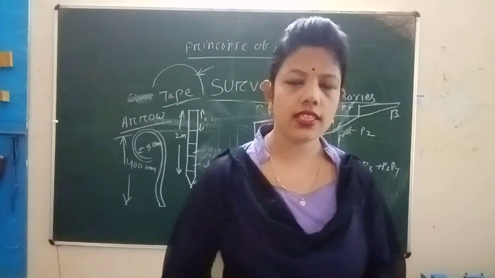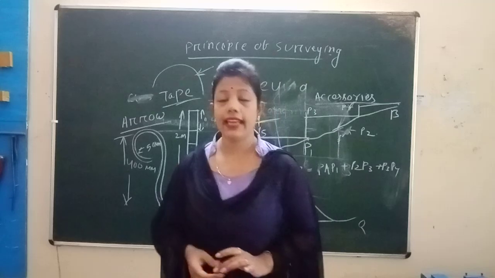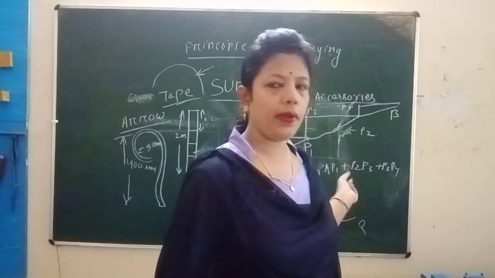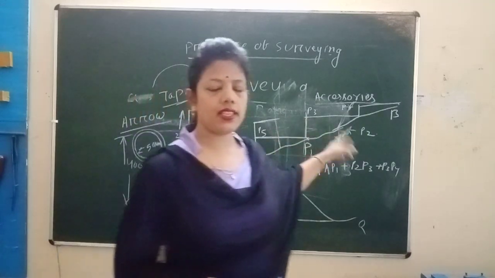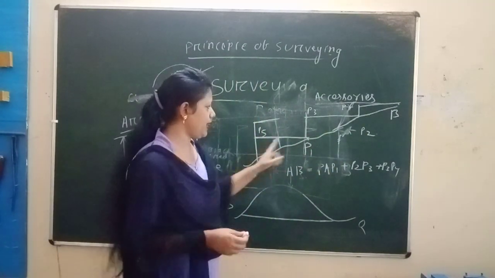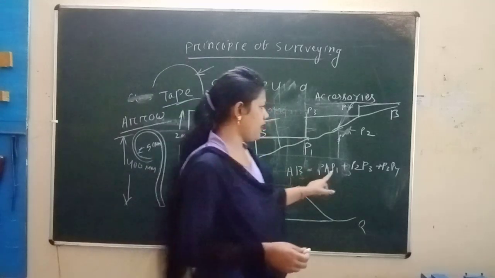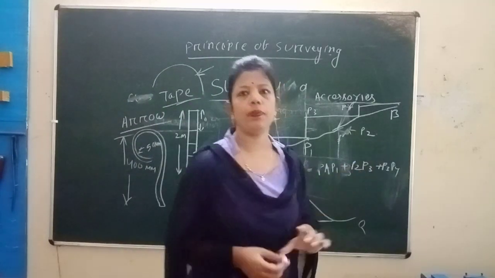Next, this is the direct ranging, direct method. In the sloping method, there is stepping. This is also known as the stepping method. AB is equal to AP1 plus P2P3 plus P4P5.